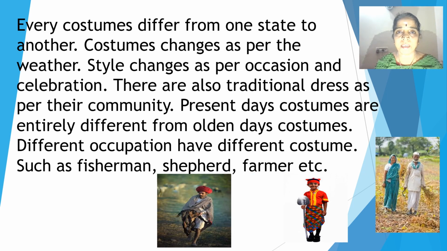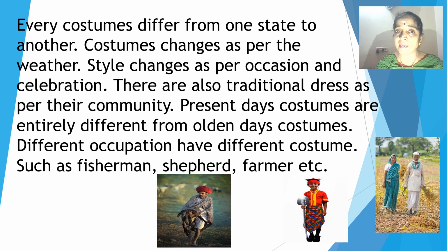Costumes differ from one place to another. Every state has its own costumes, and because of the weather also there is a change in the clothes. The style changes as per the occasions, as per the celebrations. Occasion means what? If you are having some puja at home, or some function, you wear accordingly.